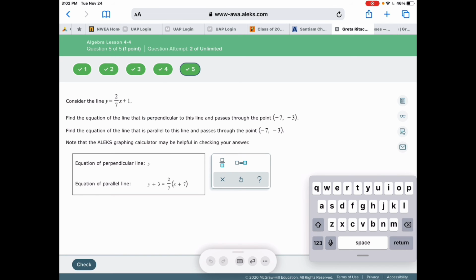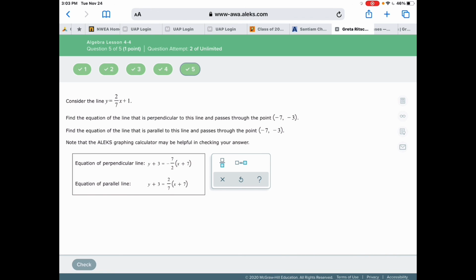Now, y, we're looking at minus a negative 3, so we're going to go plus 3 equals, now perpendicular slope is opposite reciprocal, so we're going to go opposite, which happens to be negative. Reciprocal just means 7 over 2. And then we're going to do x minus a negative 7, which is x plus 7. All right, and there we go.